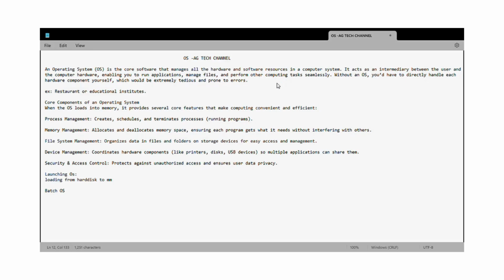Only with the operating system do we also get the graphical user interface. Only when our computer has the OS will we get the graphical user interface. What exactly does graphical user interface mean?